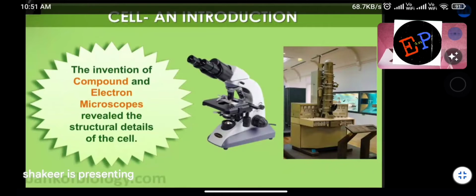So we know what is meant by compound microscope and we know what is meant by electron microscope. Electron microscopes work on the principle of diffraction of an electron, where it is believed that an electron behaves like a wave also. So the magnification ability of this electron microscope is very large. Therefore, even the structure of the cell could be studied with the help of this electron microscope.